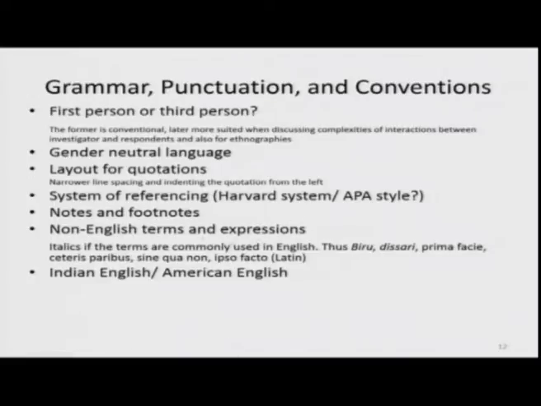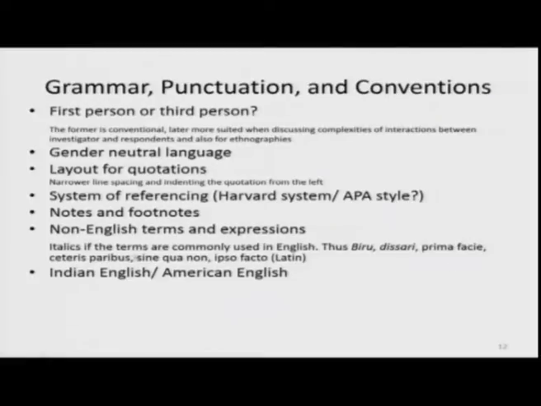How will you write non-English terms? Sometime in ethnographic work you want to give some emic concepts and you want to write them in native language, Biru, Disari. So, write them in italics and give the English meaning in bracket.